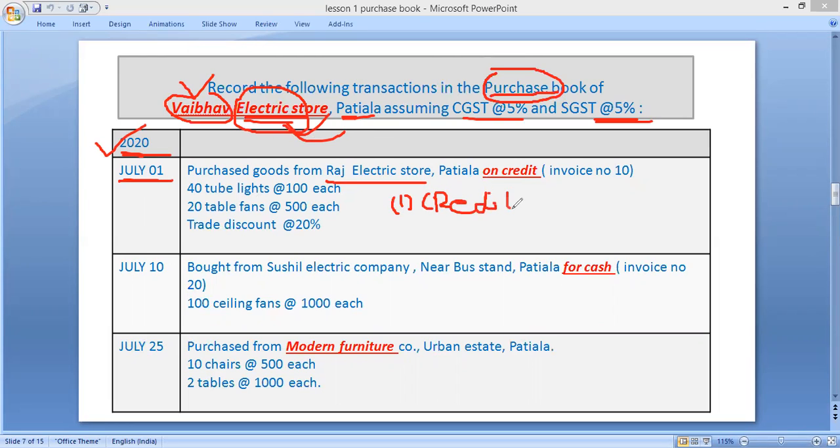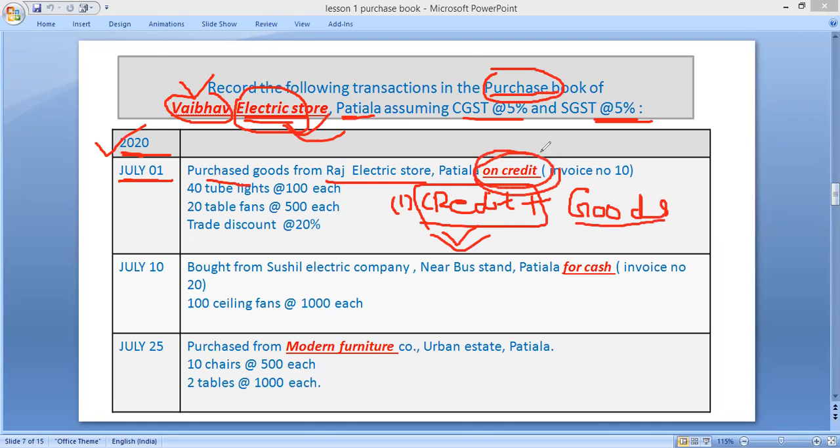First condition is that only goods will be recorded. Second, the goods must be on credit basis. Now check it. First of all, whether these purchases are on credit or not. It is clearly written that they are on credit.